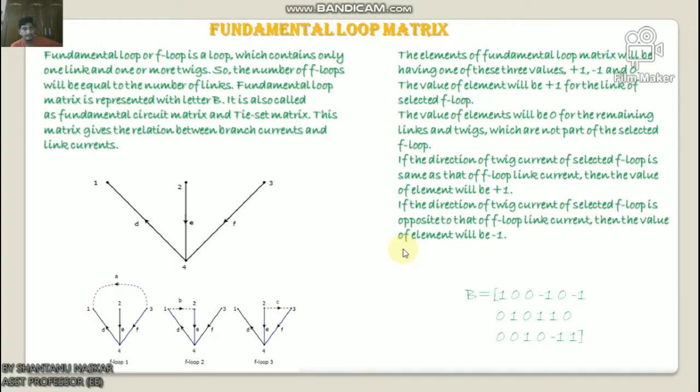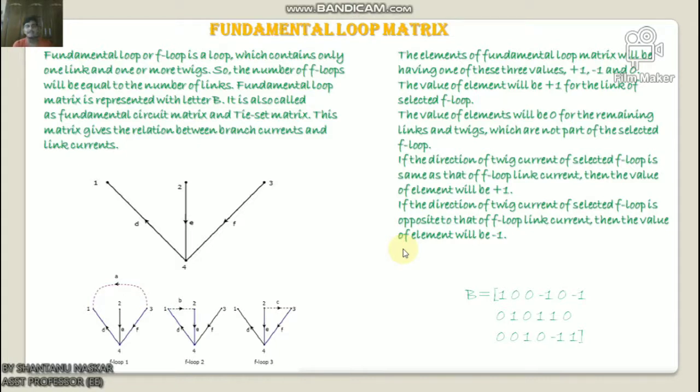Okay, b minus n plus 1. So the fundamental loop matrix will have b minus n plus 1 rows and b columns. Here rows and columns correspond to the links of the co-tree and the branches of the given graph. Hence the order of the fundamental loop matrix will be (b minus n plus 1) into b.